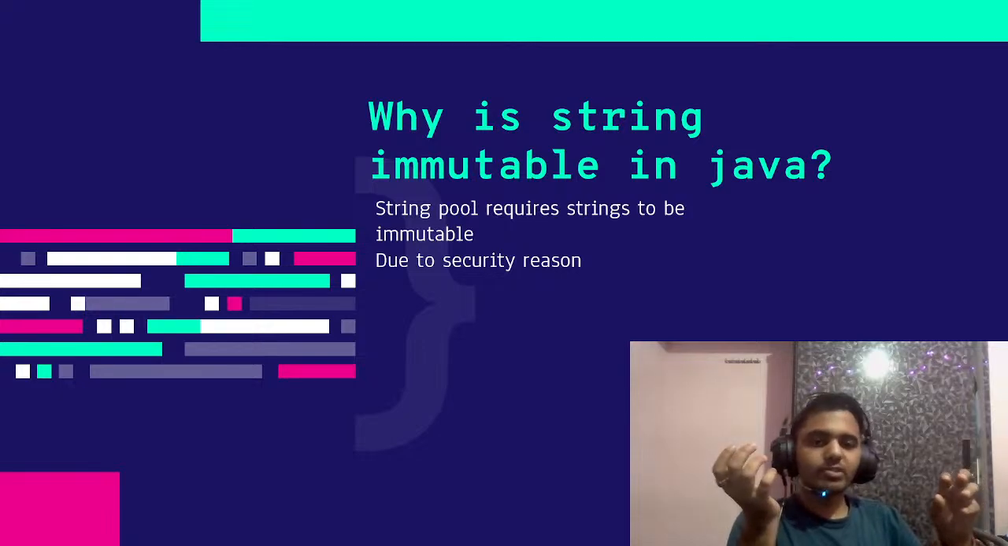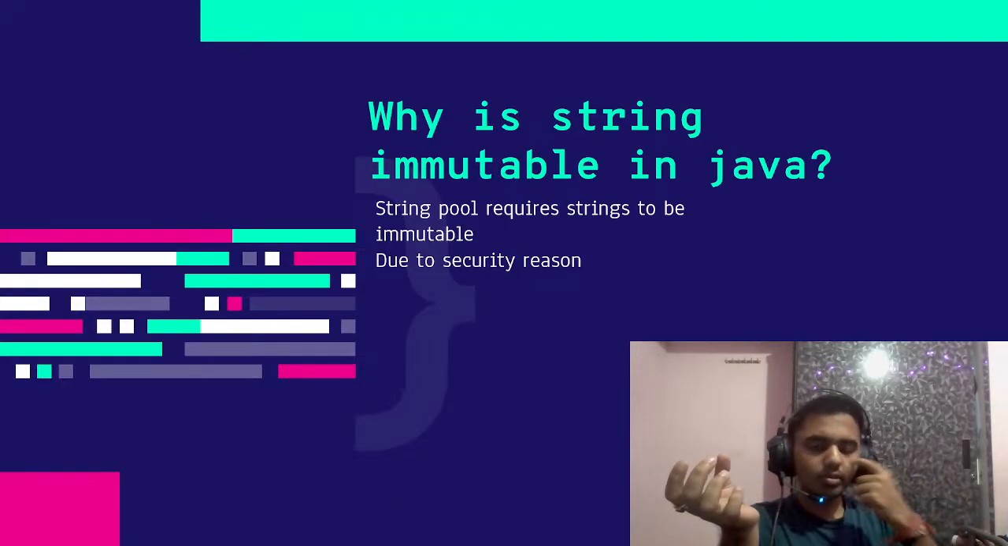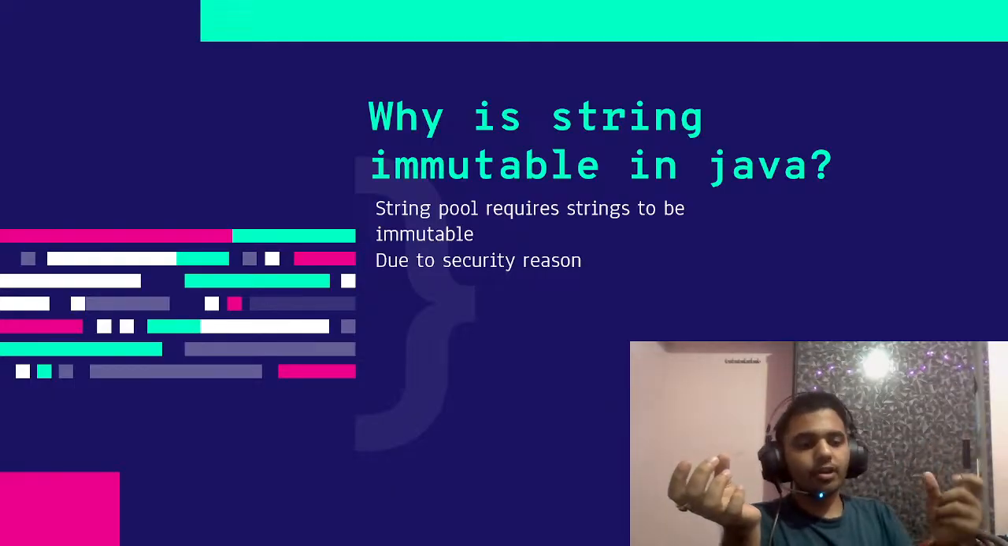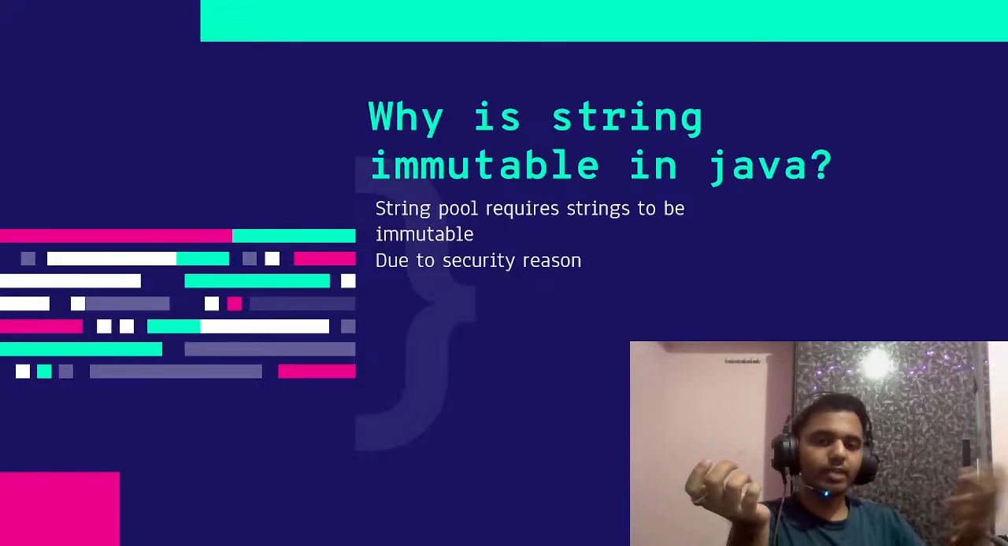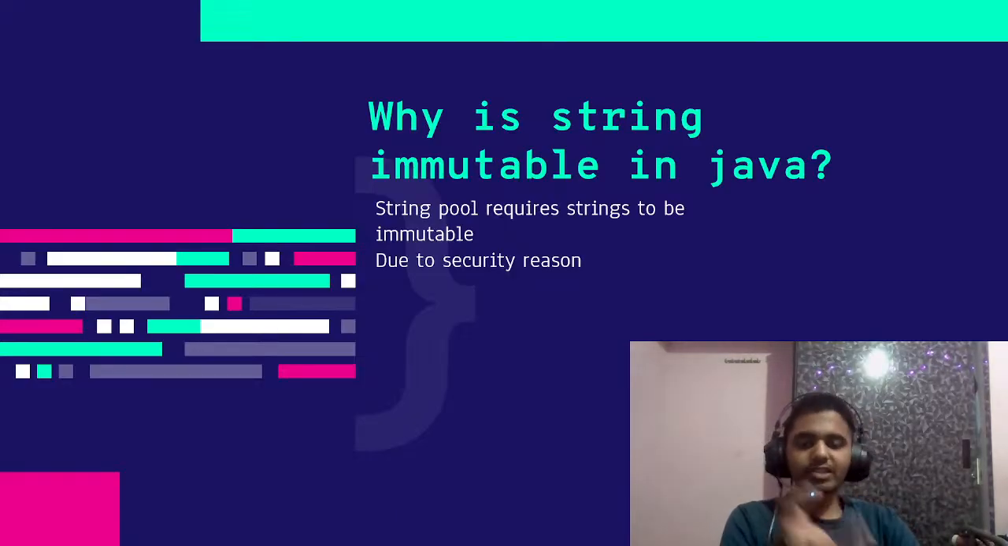So if you are creating a string, let's say String myName = "JAY", this string literal JAY will be stored in the pool. This string pool requires strings to be immutable because of security reasons. If strings were mutable, they could be changed through a shared reference, so it would be difficult for the compiler. And there are security reasons because strings are used in data connectivity and database connections. If strings are mutable, it creates security problems for the program. So that's why strings are immutable in Java.